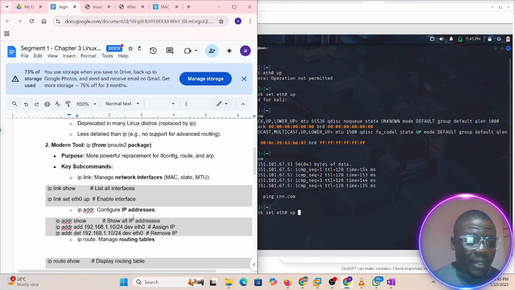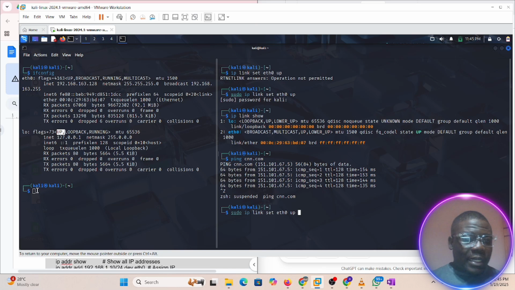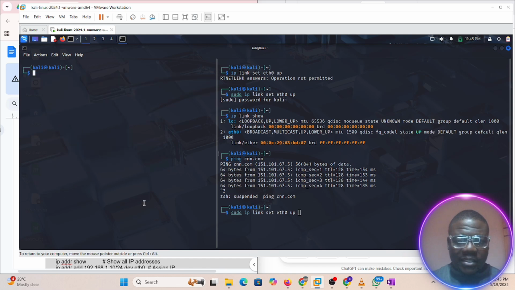Let's come back here. Okay, now let's check our IP address. We want to learn how to change our IP address. This is where I said you can change your identity. So if my IP address has been spoofed, if my IP address has been identified or not. So let's check our IP address again. Let me clear this so we can see the front.